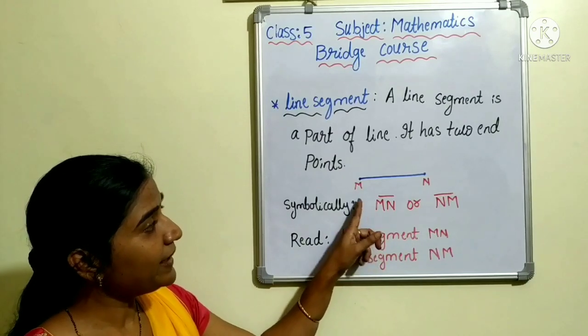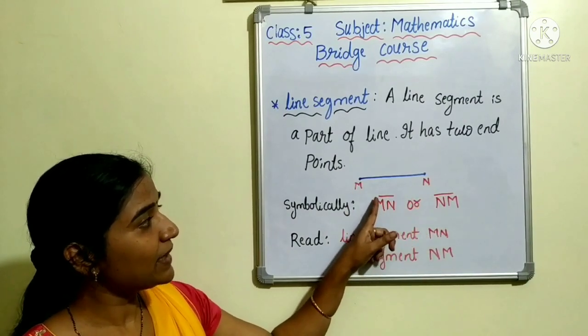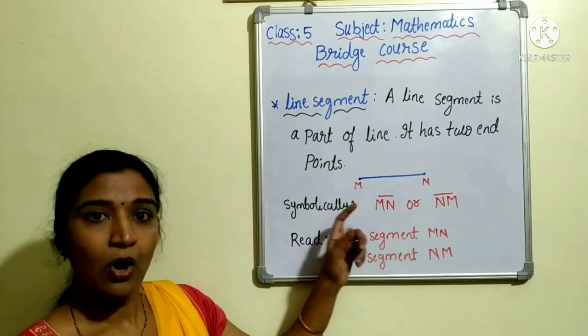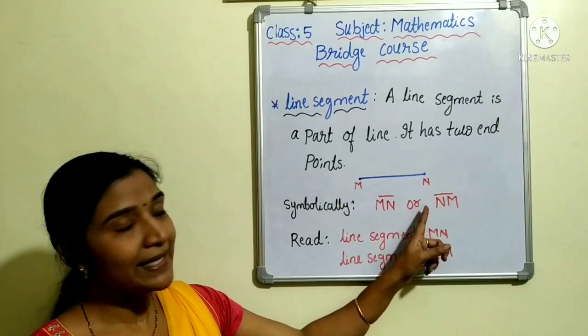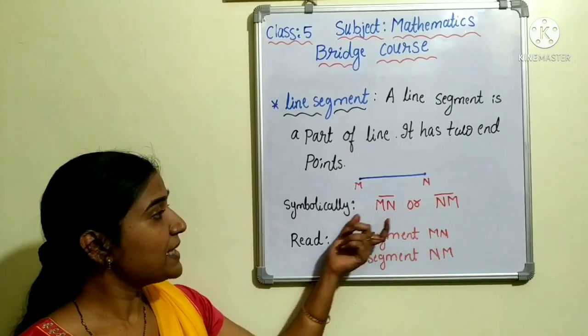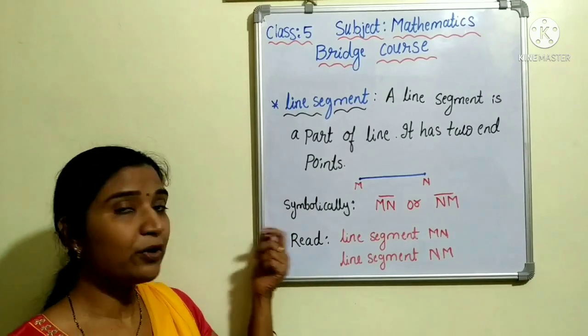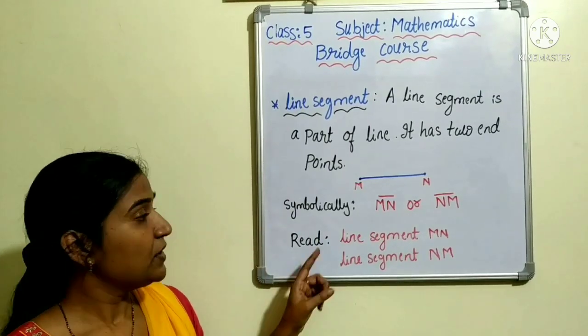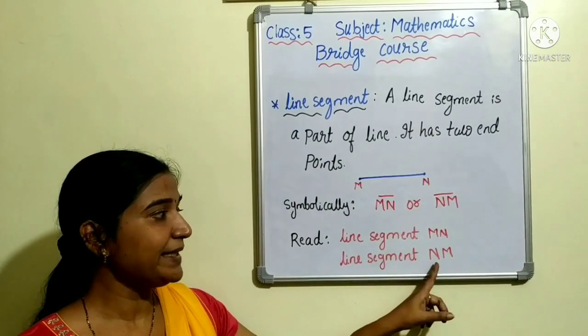We are going to write M, N and the symbol of line segment above MN, or N, M and the symbol of line segment above them. So this is how we are going to write it symbolically. Then coming to how we are going to read the line segment: line segment MN, line segment NM.